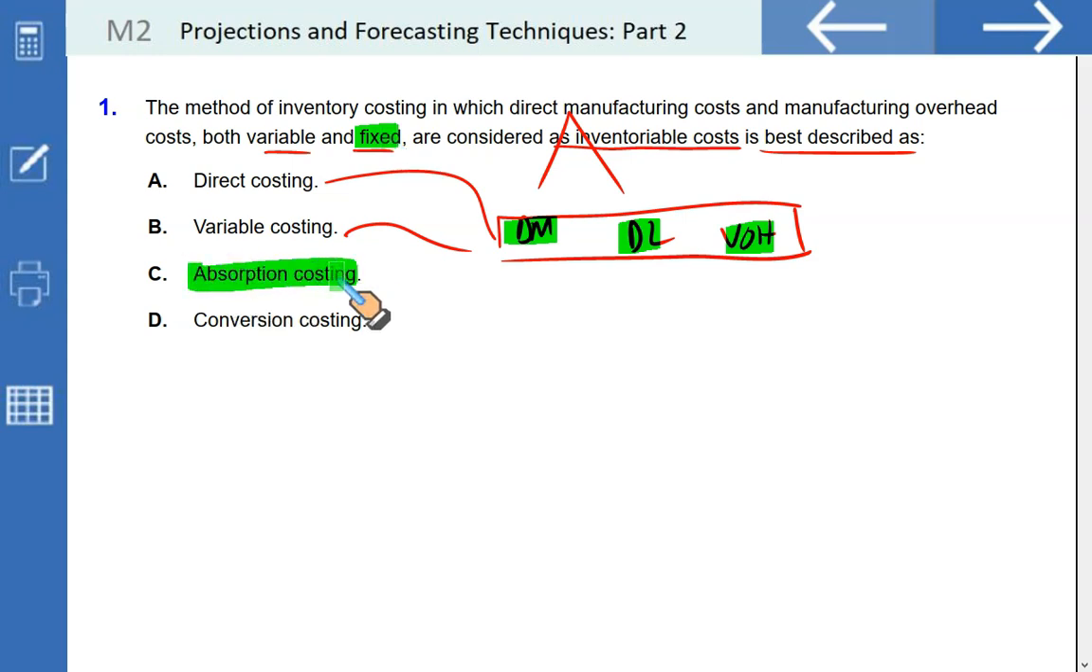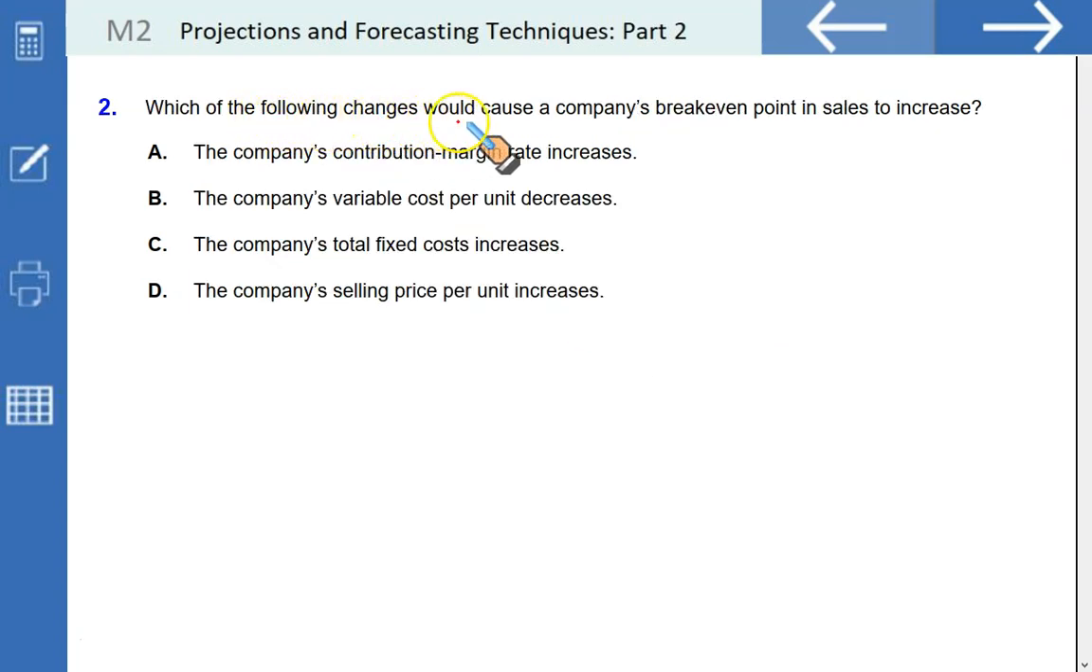Why not D? Conversion costing. Conversion costing does not involve direct material. Why? Because conversion costing is equal to direct labor, variable overheads, and fixed overheads. In other words, the cost that is required to convert the raw material into finished goods, that's why it's called conversion cost.